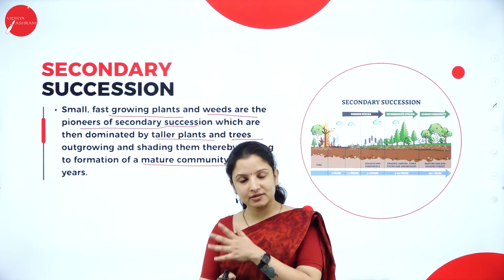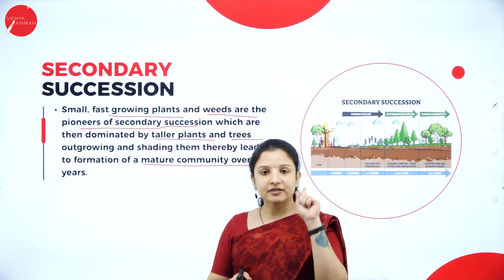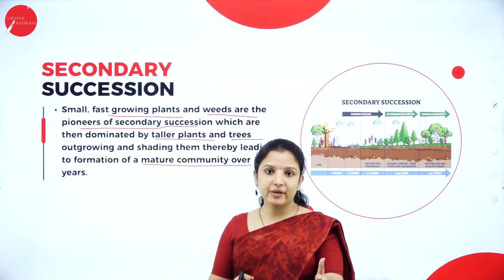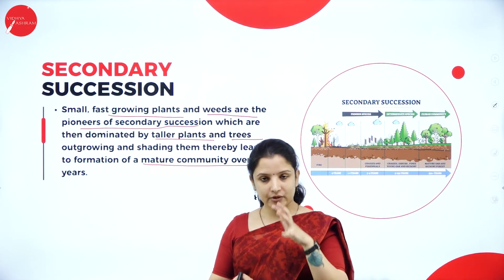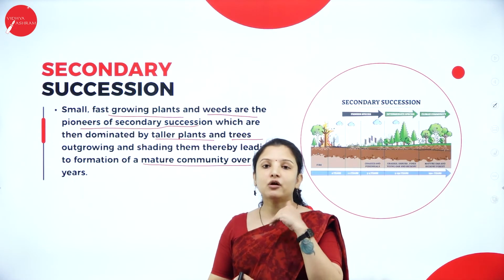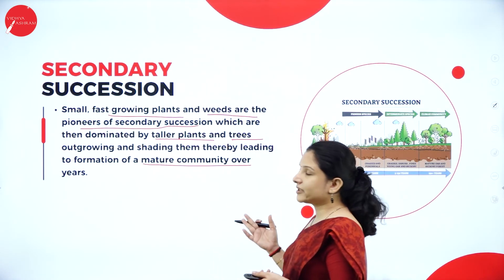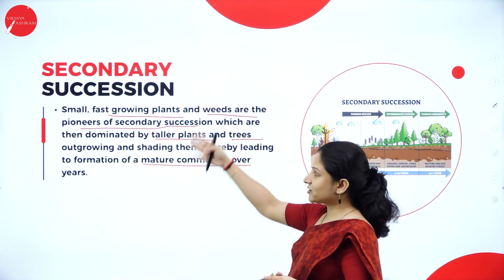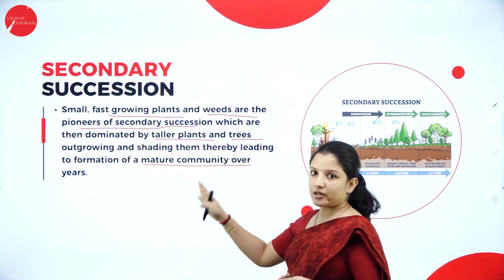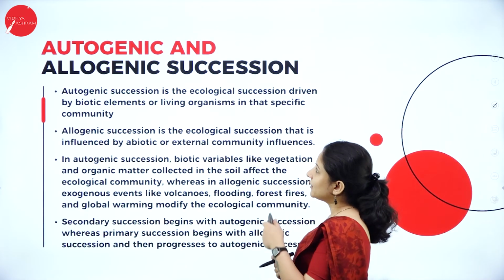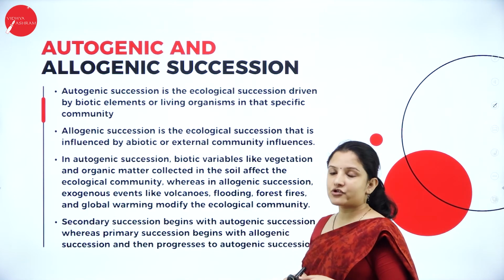All the other processes are the same. Only difference is first primary succession will be formed on a bare rock. Secondary succession will be formed on an area which got destroyed, but already species had existed there. So that is the only difference. But other things, the stages and all that, are the same under both the successions. Next, talking about autogenic and allogenic succession.